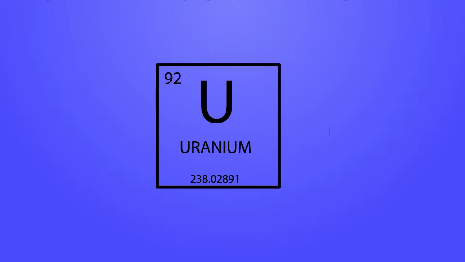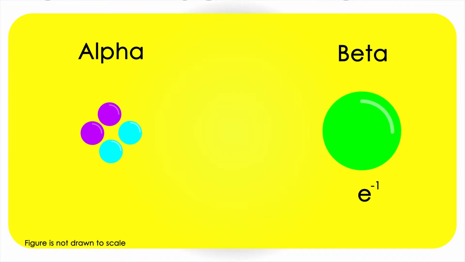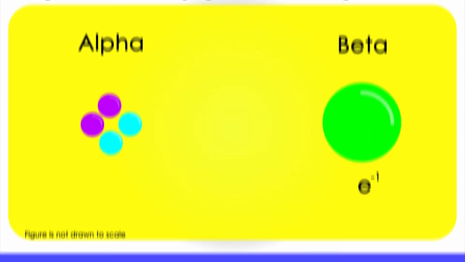In an experiment, Rutherford found that when he placed a uranium block next to a thin foil, one type of radiation was blocked, but the other type was able to pass through the foil. He named these two types of radiation alpha and beta. The alpha particles were found to be the same as the nucleus of a helium atom, whereas the beta particles were found to be the electrons.